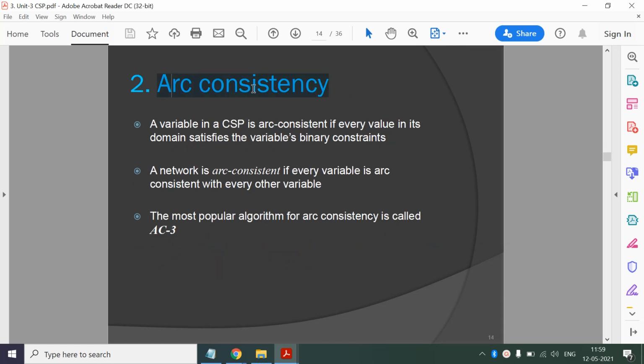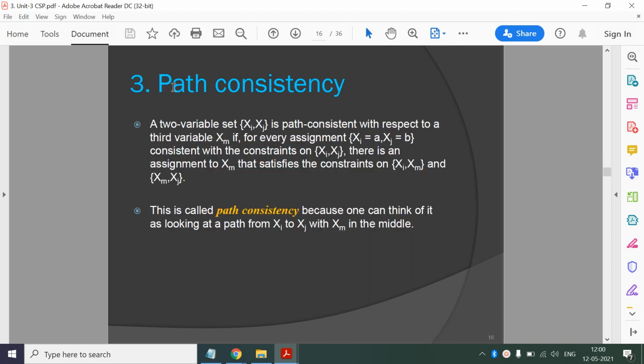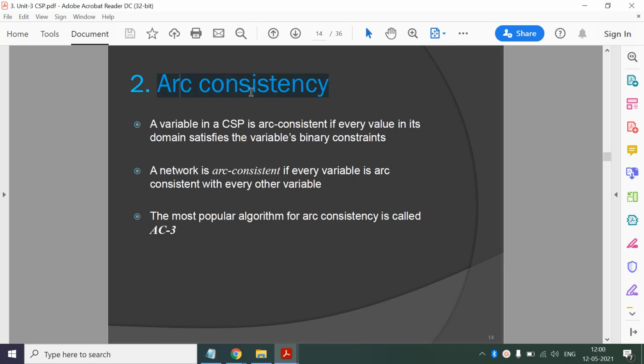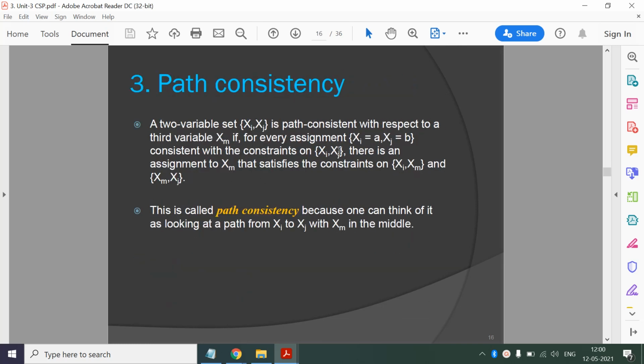Then arc consistency: if you satisfy all the binary constraints, then your network is said to be arc consistent. And we have seen the AC3 algorithm. And then path consistency. There is a problem with arc consistency, so here we try to remove that.